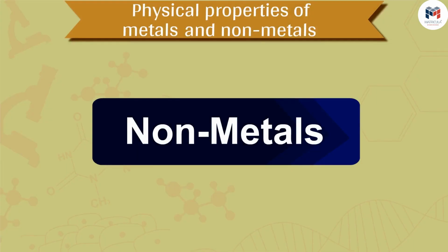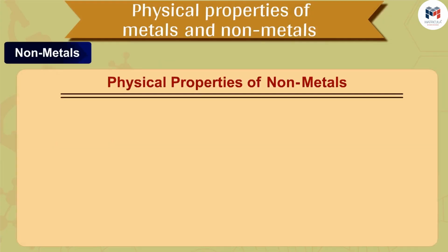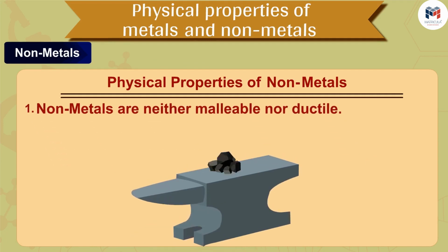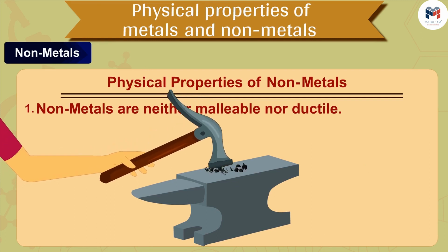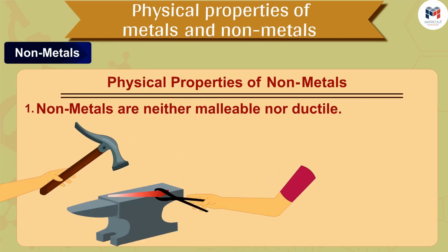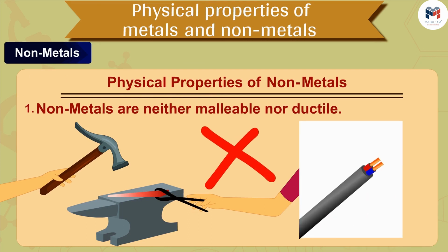Students, let us now move ahead towards the physical properties of nonmetals. The first property of nonmetals is that they are neither malleable nor ductile. They are brittle, that is, they break easily. Therefore, solid nonmetals can neither be hammered into thin sheets nor they can be drawn into wires.